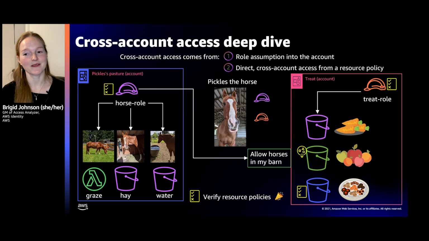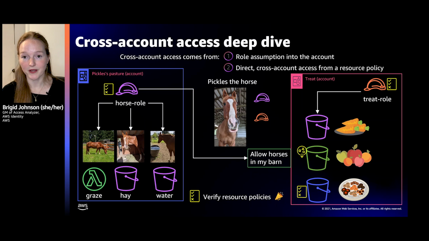It also allows him access to say, you know what, he can go have an apple every now and then. That apple is in the treat account. Pickles can also assume roles in the treat account, and that gives him access to eat carrots. Now, since that bucket has an access point policy on it, it basically says, allow horses in my barn to grant access.